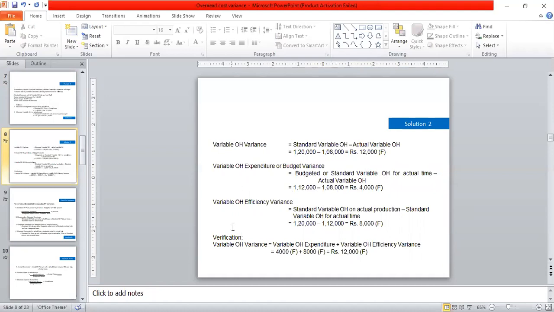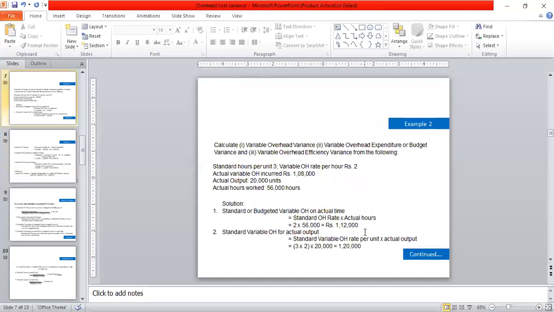Now we are going to discuss the variable overhead efficiency variance. Under this we have the formula: variable overhead efficiency variance is equal to standard variable overhead on actual production minus standard variable overhead for actual time. Both we are getting from this table.